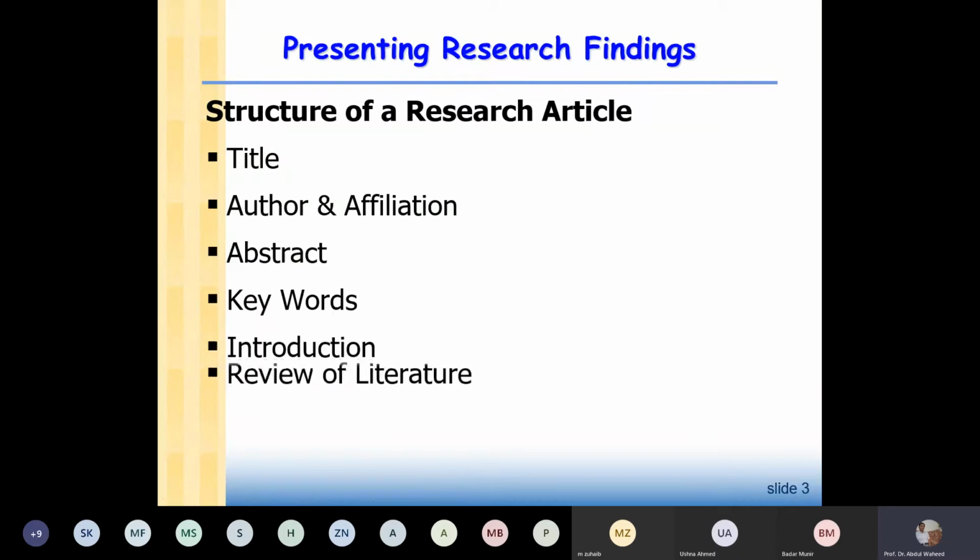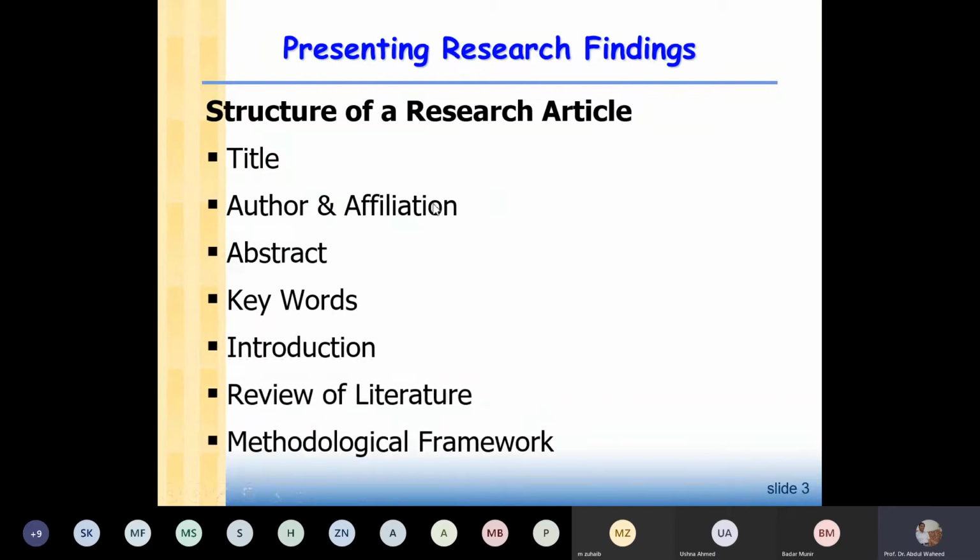So this is the structure of a research article. We write research articles that are published in research journals, academic journals, or professional journals. In the research article, we have a title. Then we write the name of author.